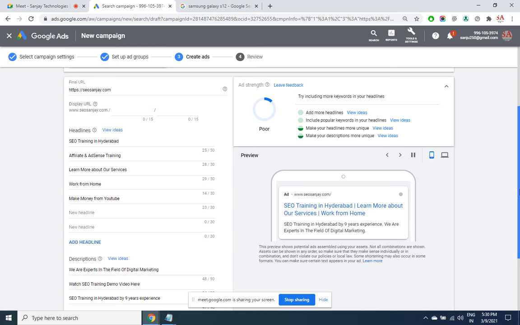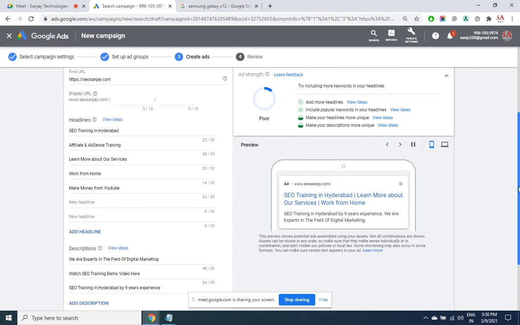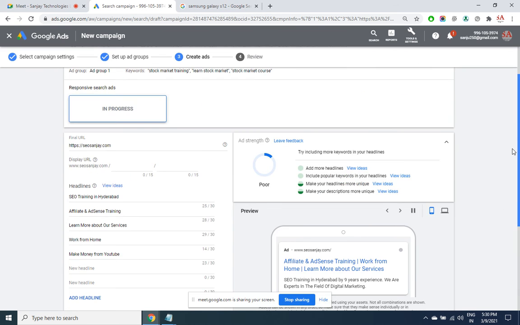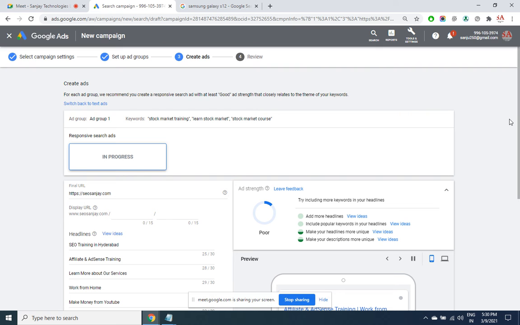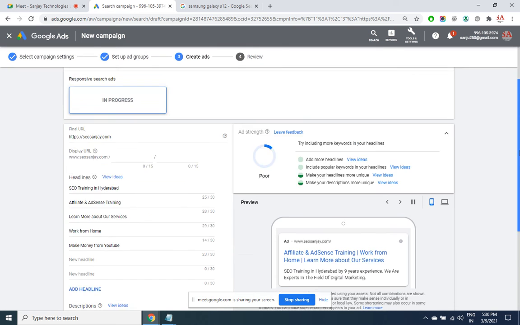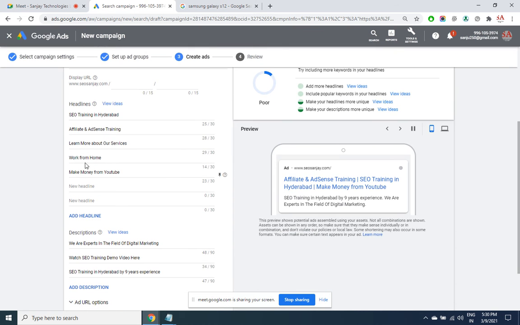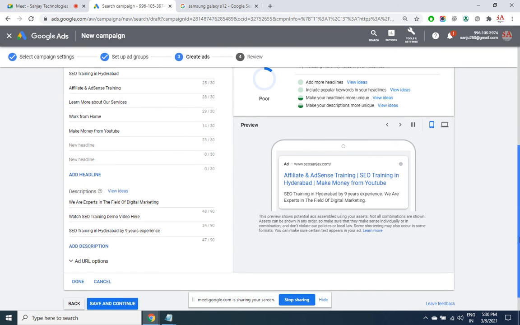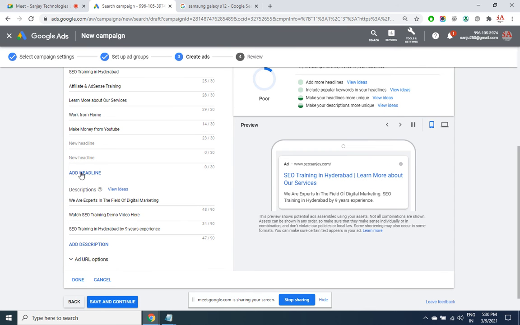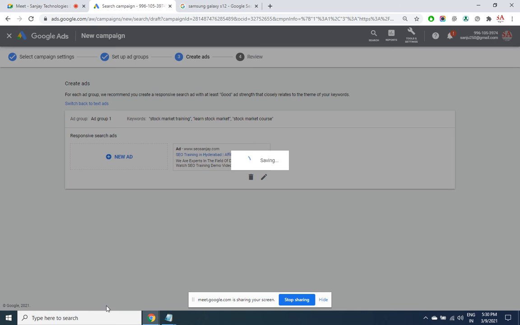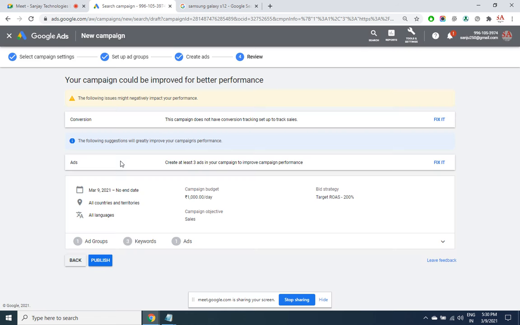This ad creation is the same as what we have discussed in the search campaign. Whatever is different, we are looking at that, because we have already worked on the rest, so there is no point in taking it again. Once everything is set, click on save and continue. Always create multiple variations so that through reports you can see which ad is getting a better response. The conversion code will be seen later.